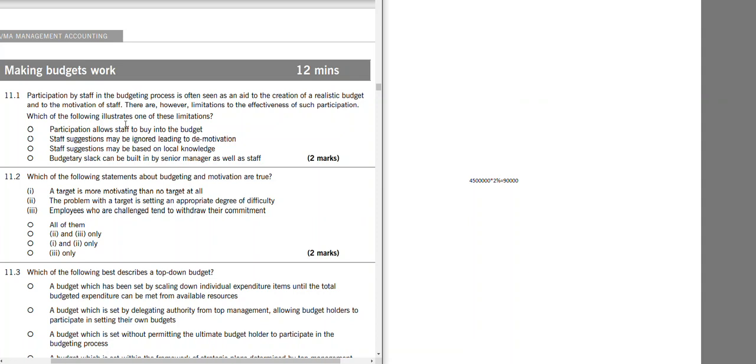There are some limitations to it. So what are those limitations? Participation allows staff to buy into the budget. What it simply means is when lower levels are involved in budget, they will accept the budget. So this is not a limitation.